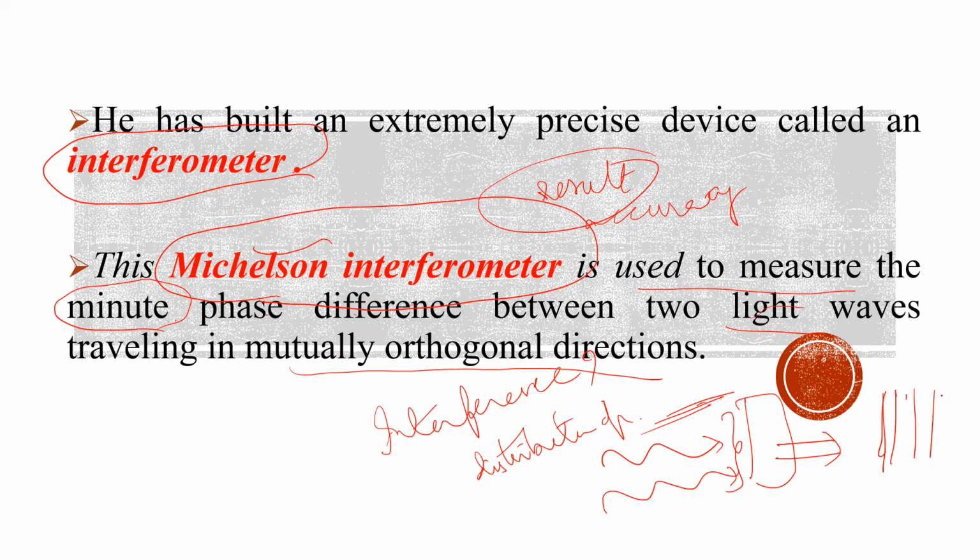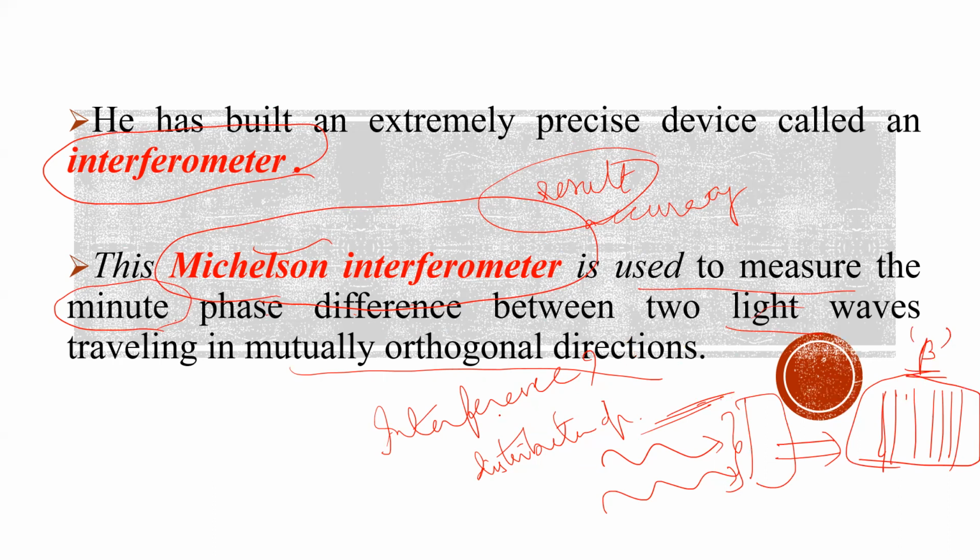Bright, dark, bright, dark, bright, dark. These types of fringes are formed with equal intensities, separated by a fixed distance. This distance between any two consecutive fringes is said to be fringe width beta. This is called interference, right?